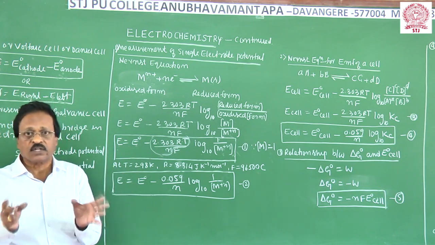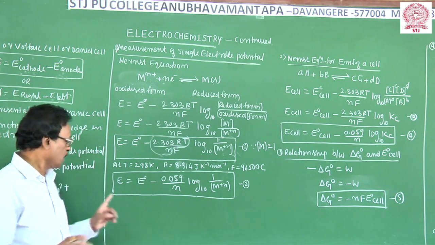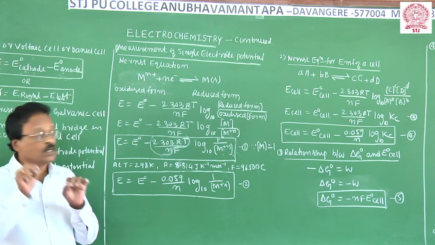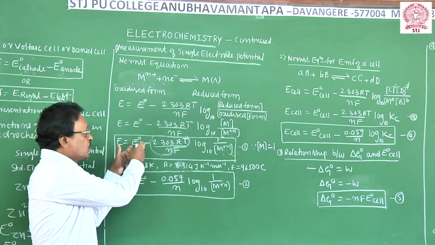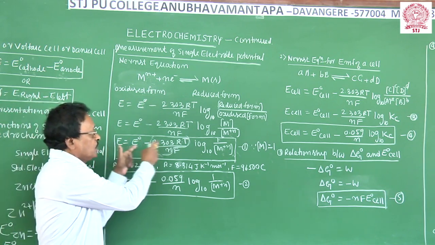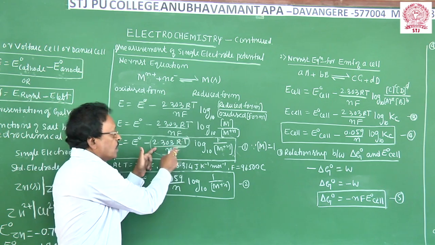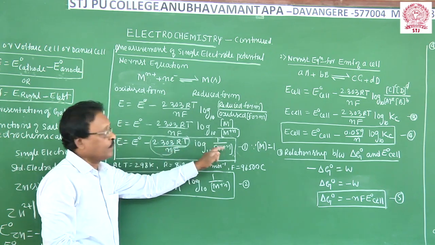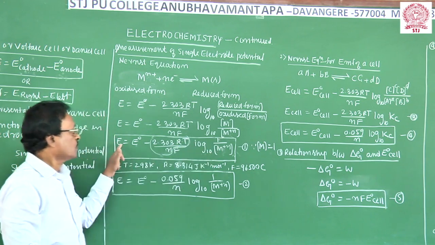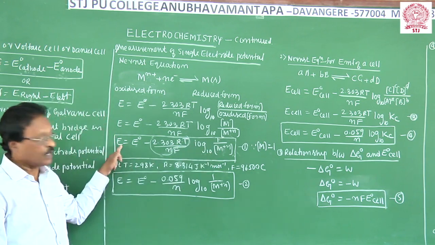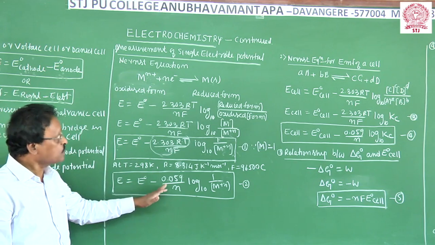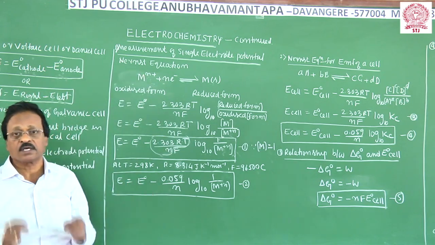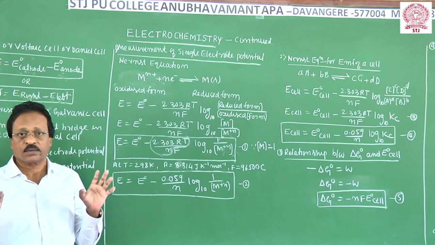So this is constant for the given electrode. I have only taken zinc as an example, whose value is minus 0.76 volts. E is equal to E naught minus 2.303 RT over nF log to the base 10 of 1 upon the metal ion concentration. Based on the metal ion concentration, you will get the value of the single electrode potential. Thus the equation can be used to calculate the single electrode potential.